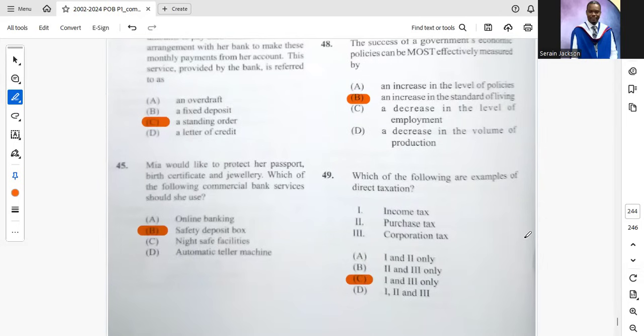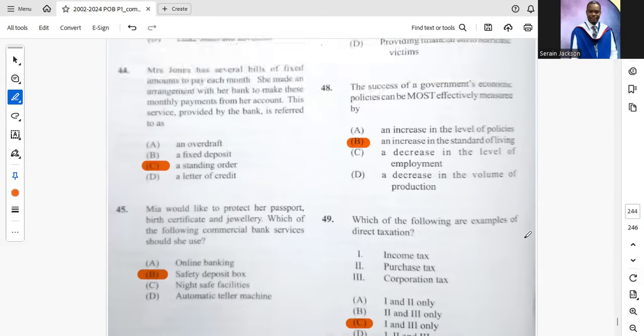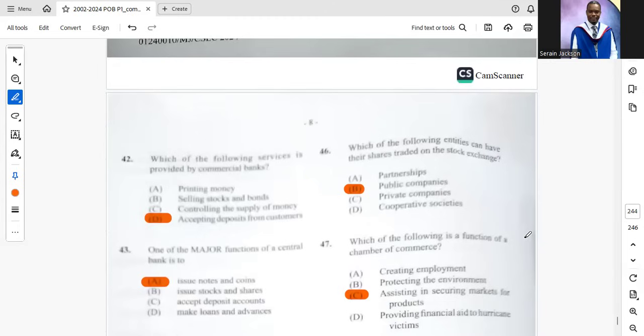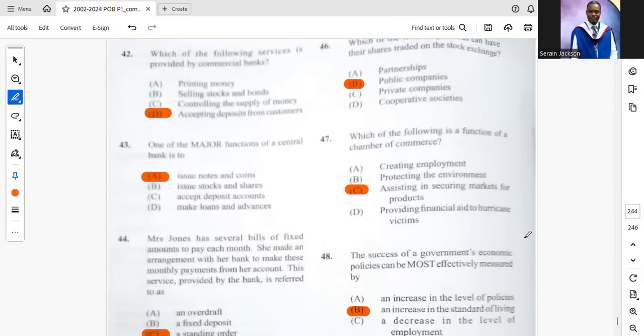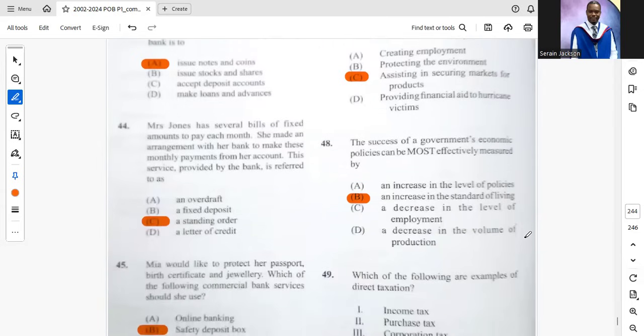45. Mia would like to protect her passport, birth certificate, and jewelry. Which of the following commercial bank services should she use? B, safety deposit box is the correct answer. 46. Which of the following entities can have their shares traded on the stock exchange? Well, we know that public company, and we have seen that question before. 47. Which of the following is a function of a chamber of commerce? C. Assisting in securing markets for products.